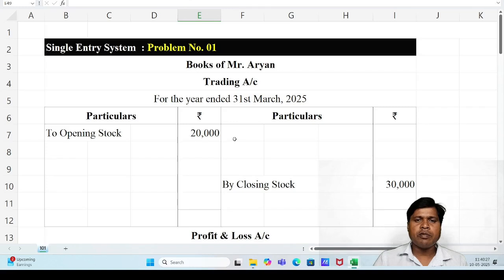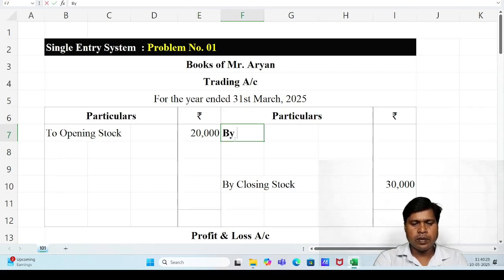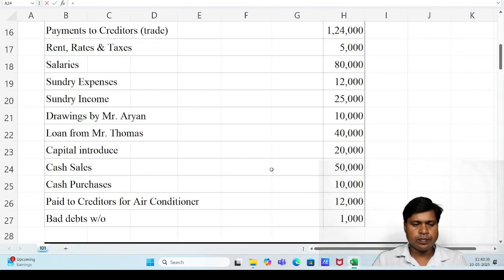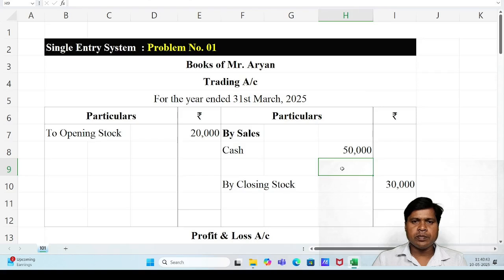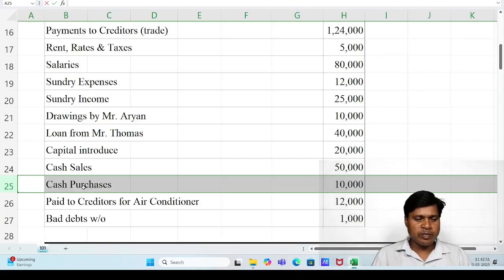So trading account credit side, by sales, and this is cash sales. So write the next line, for cash sales, amount in the inner column 50,000. Next item is cash purchase 10,000.